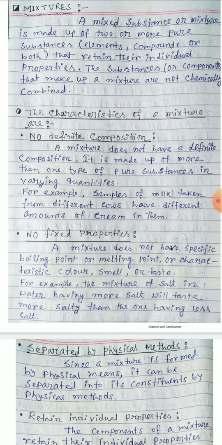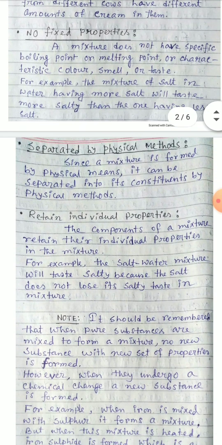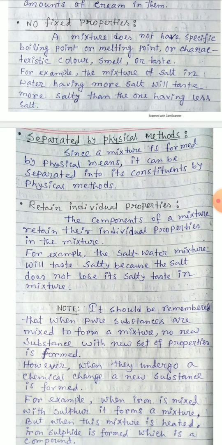Next point: no fixed properties. A mixture does not have a specific boiling point or melting point or characteristic color, smell or taste. That is, a mixture does not have fixed properties. Which properties? Melting point, boiling point, color, smell, these properties.